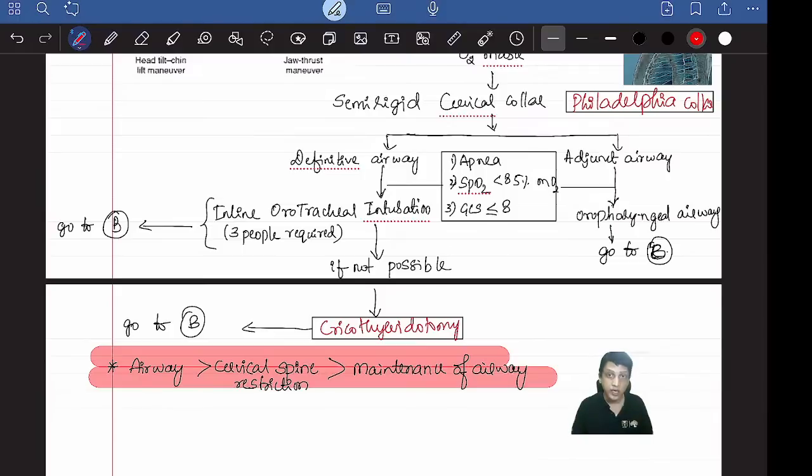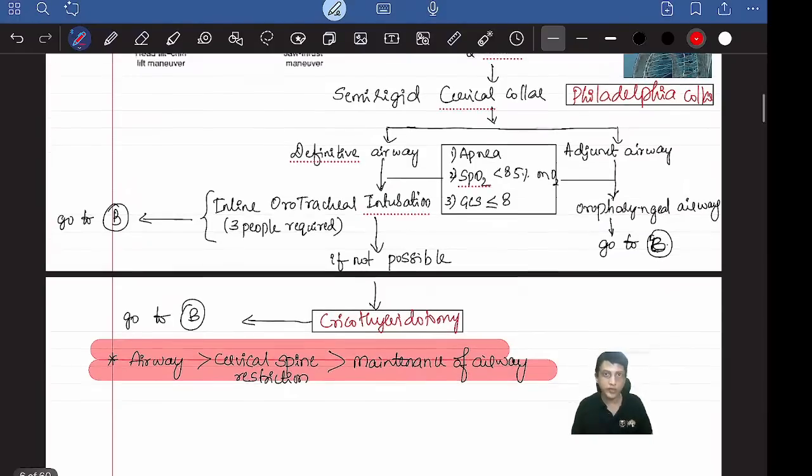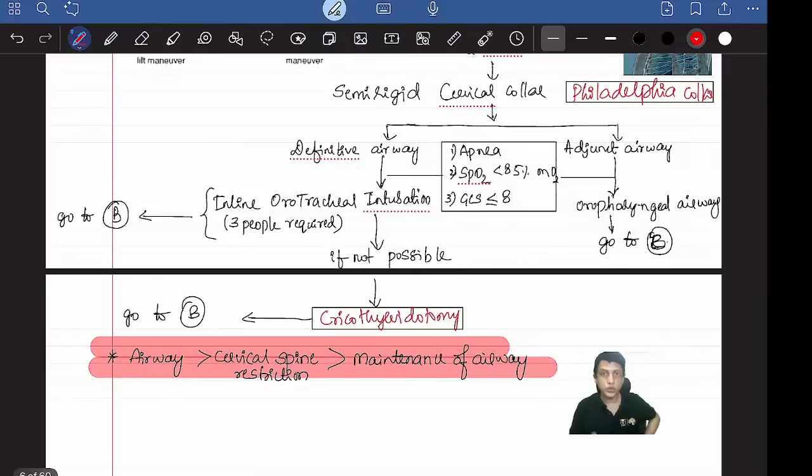Even "3 people required" was a question. I may not mention it here, but if you read my notes, to do orotracheal intubation, how many people are required? 3 people. Why 3 people? One inline, because we have not put the collar, so one has to hold the head and neck in position. The second will be inserting the tube. The third will be pushing the trachea.